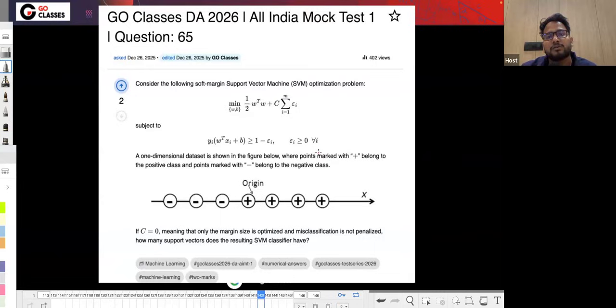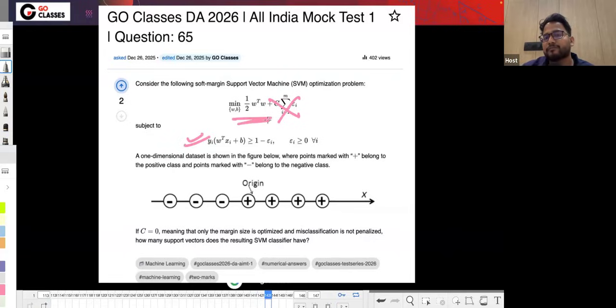Now let's see this question. This question was a bit interesting in nature. Basically, this question is saying, how many support vectors will be there if you have C equal to 0? C equal to 0 is a very interesting case, which means you don't have this term at all, but you have this. Which means you're allowed to take any slack that you want, because the slack is not having any penalty.